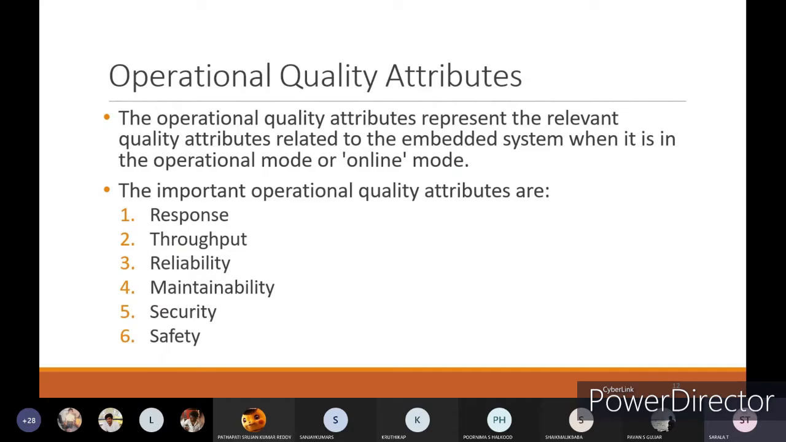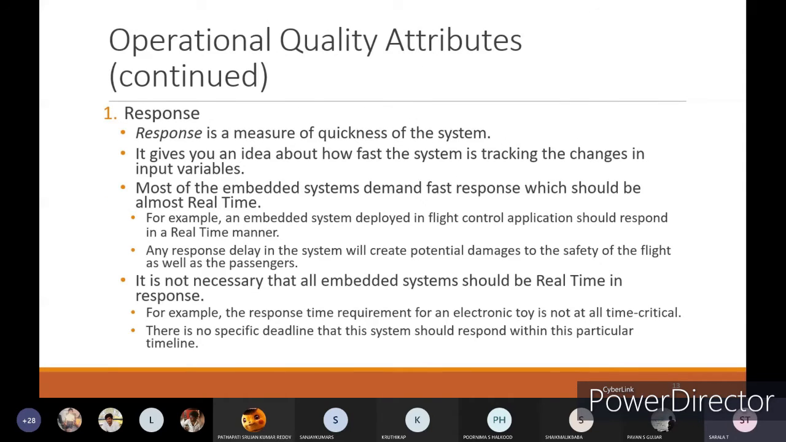these quality attributes will come into place. The important operational quality attributes are response, throughput, reliability, maintainability, security, and safety. These are the main quality attributes with respect to the embedded systems. First is response. Response is a measure of quickness of the system, with respect to how much amount of time your embedded system took to give the output. It gives you an idea about how fast the system is tracking the changes in the input variables, means how much amount of time it is taking to verify or take the input values and to give the output.